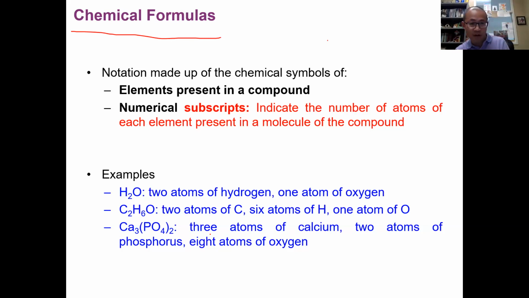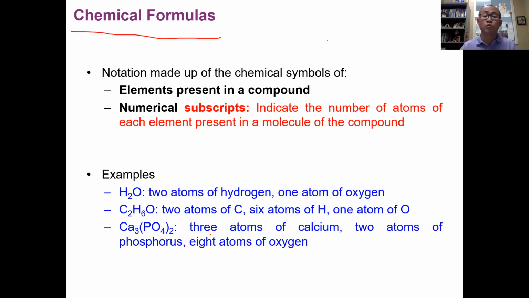So this formula actually tells us you have 3 calcium atoms, Ca is calcium. You have 2 phosphorus, because each PO4 has 1 P. And you have 2 times 4, 8 oxygen atoms in this formula.